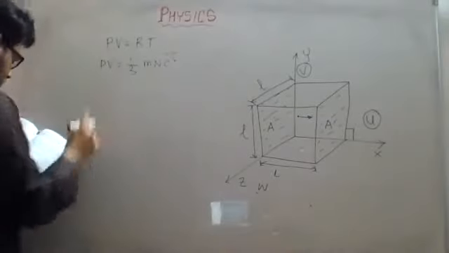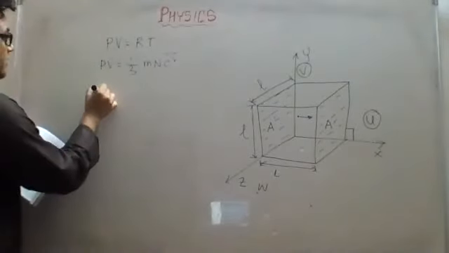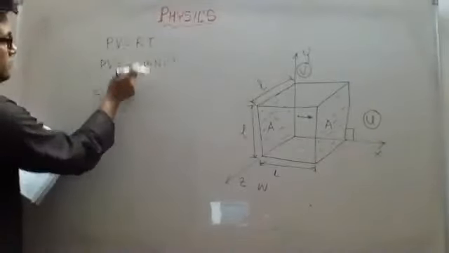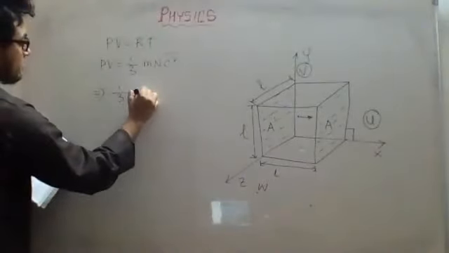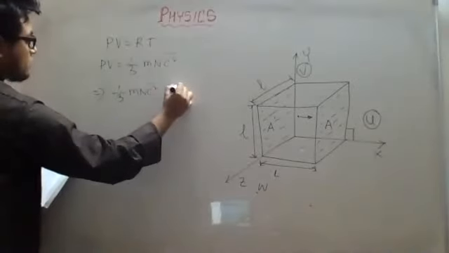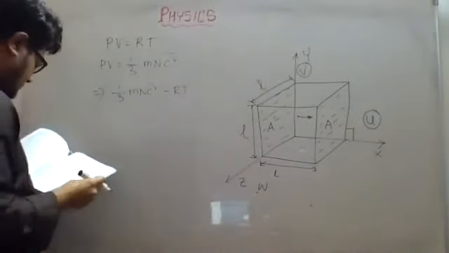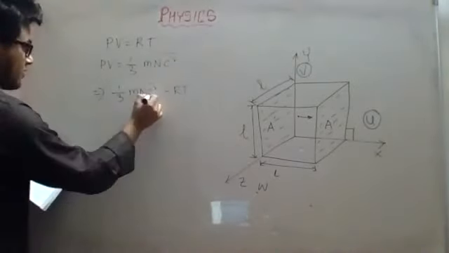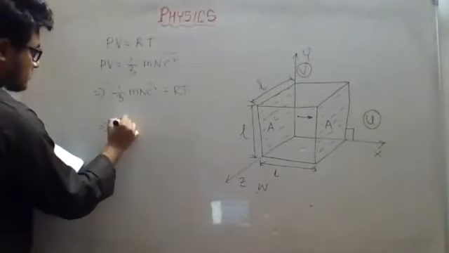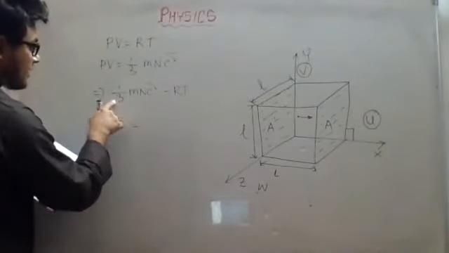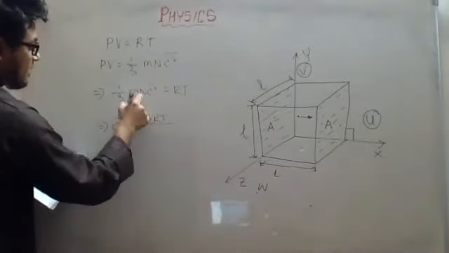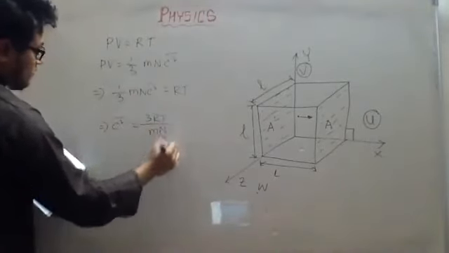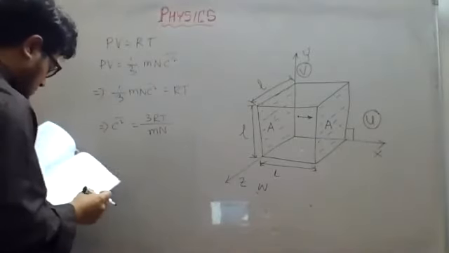So from here what can we write? Both of them are equal to PV, so they are equal to each other. 1/3 mNc square bar is equal to RT. From here they are trying to find the value of c square bar. So c square bar will be equal to 3RT divided by mN.